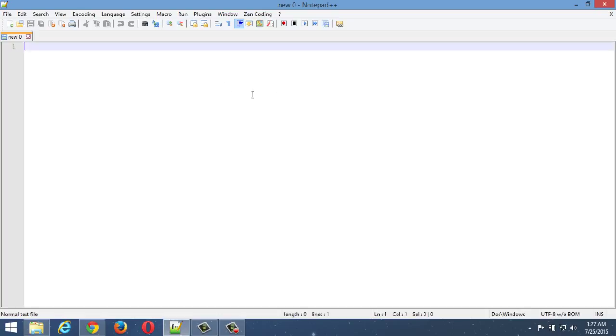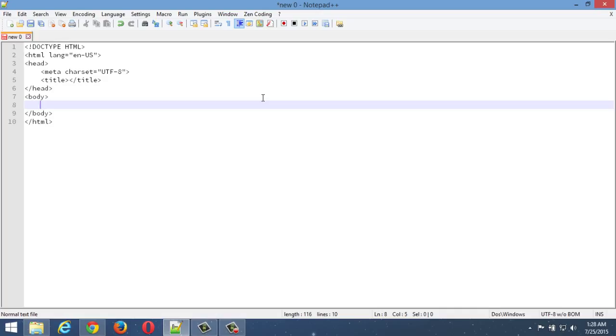To test it, just write HTML clone 5, then Control E. Wow, my HTML code has been written with Gen code, and I will discuss more about Gen coding, how to code with Gen coding, in my next tutorial.